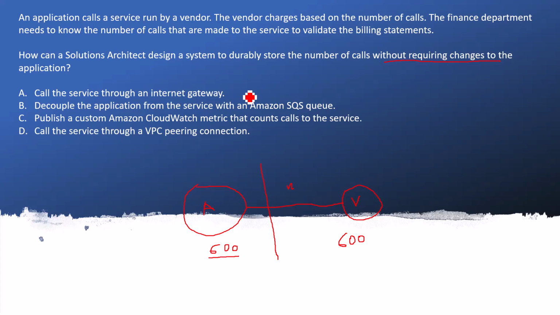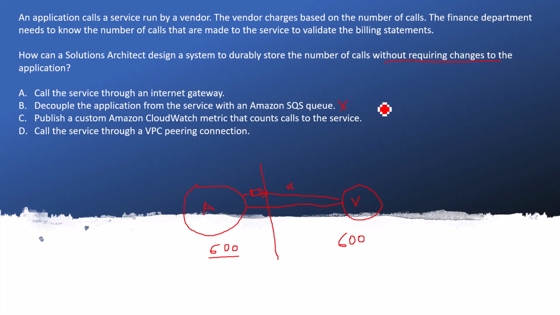Decouple the application from the service with an Amazon SQS. Suppose for an example, here I'm going ahead with the Amazon SQS. What is happening here? We are changing the design, and it is saying without requiring changes to the application. So if I am doing that, and having one Lambda here which is counting before this boundary, I'm changing the design, I'm changing the application. So this is wrong. We should not do it that way.